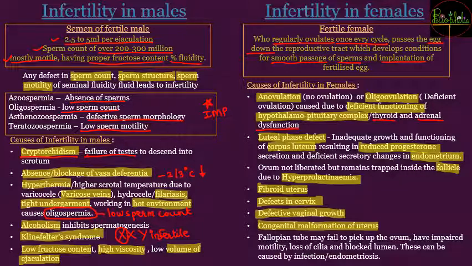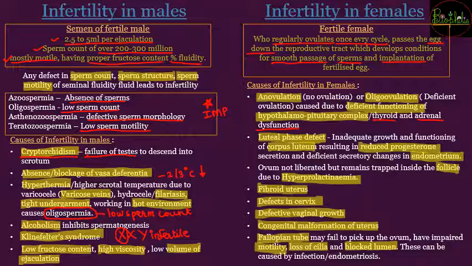And the last reason for this infertility can be the fallopian tube, which should catch the ovum when it is released. If the fallopian tube does not have proper motility of its fimbriae, in that case there is going to be loss of the egg, that is, the egg will not be caught. In that case infertility is seen. So these motility problems, loss of cilia or blocked lumen, that is, if the lumen of the fallopian tubes is blocked somewhere, that can be a cause of infertility because of infection or endometritis.